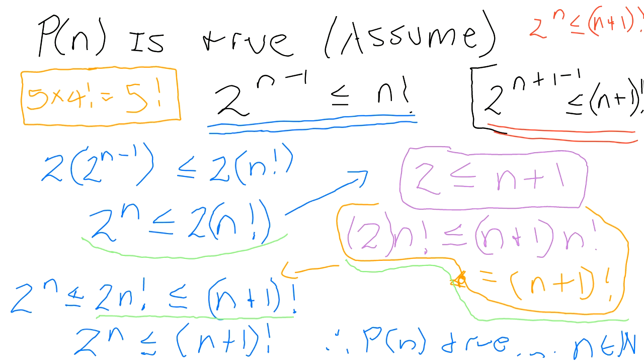All right. You see that purple and orange? I'm going to show you what's happening over there because you keep saying equal. I want to make sure you see that it's not equal. Follow me now. I have 2 in green. What I did was this: 2 is less than or equal to n plus 1. We agreed on that because n can't be any less than 1. The number n, whatever it is, has to start from 1 and go up because n must be a natural number. So that statement is true.